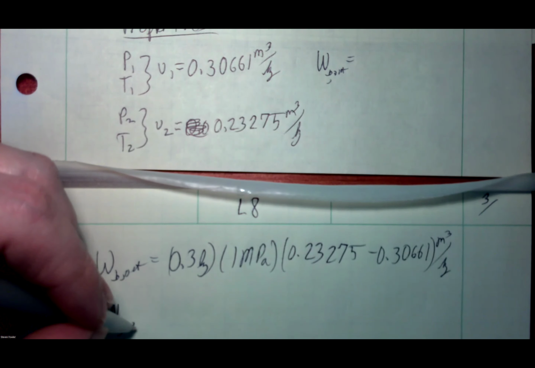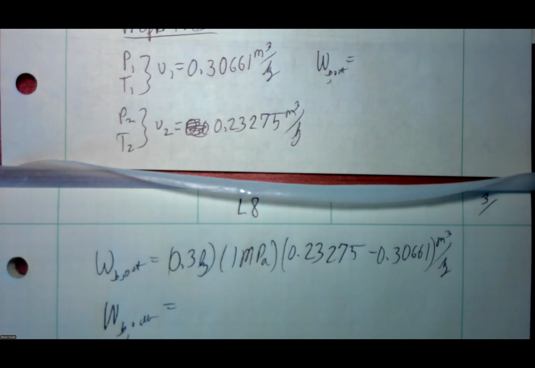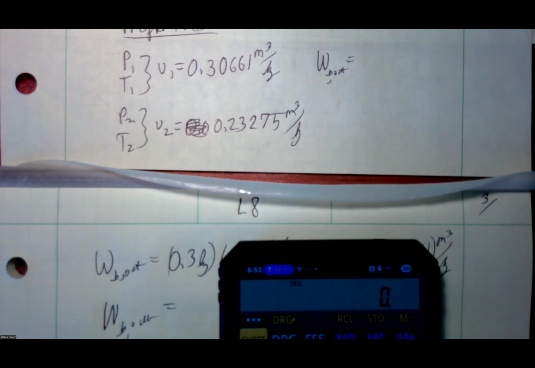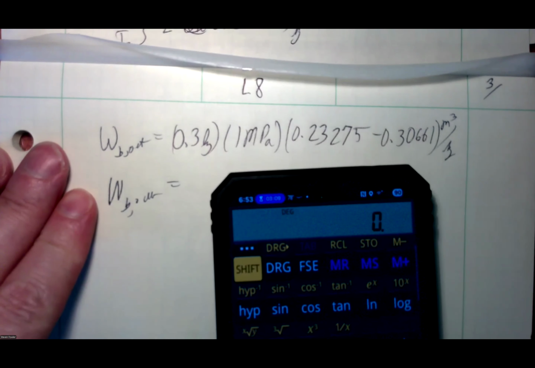So the boundary work out then is going to equal, let's see what I'm doing.